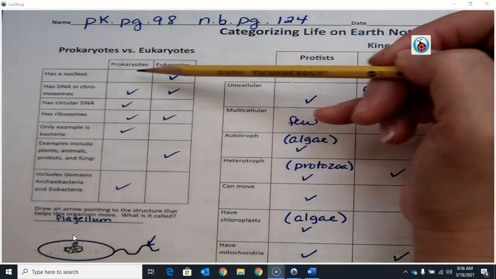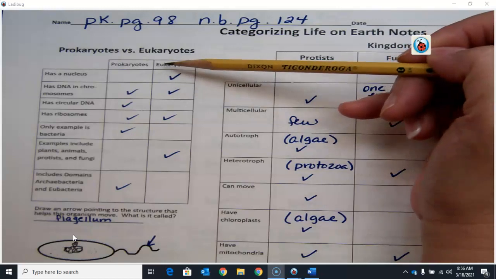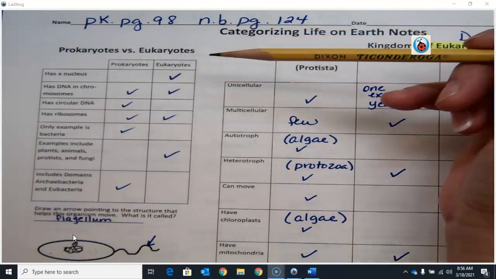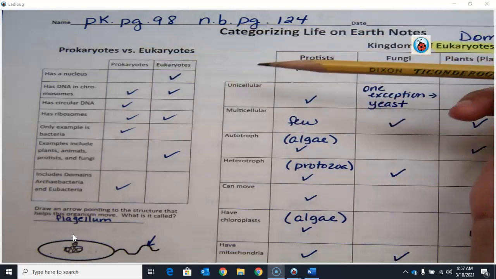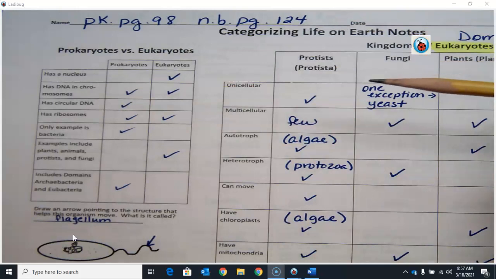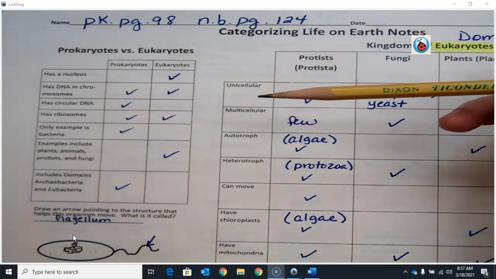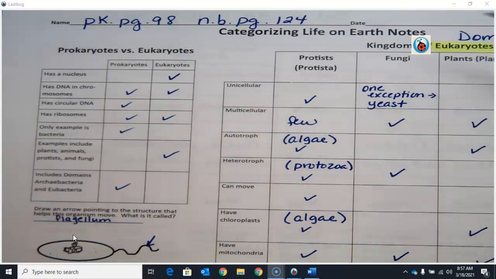Okay, so which has a nucleus? Remember, prefix EU, true nucleus. So eukaryotes have a nucleus, prokaryotes do not. The next category is has DNA in chromosomes. All organisms have DNA. Now, whether that DNA is enclosed within a nucleus, that's to be determined. Has circular DNA, that is a characteristic of prokaryotes. Remember, eukaryotes have linear DNA.